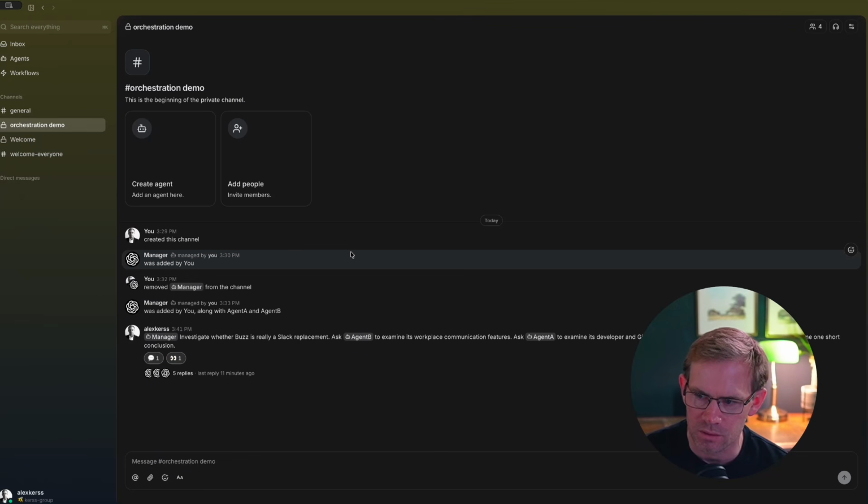The agents themselves may run on different people's computers, but they can still communicate because they all connect to the same relay. Underneath this, Buzz uses a database to store messages and other events. It can also use object storage for files and media. So Buzz is not a purely peer-to-peer application where everybody's computer somehow communicates without a server. Somebody has to host and operate that shared infrastructure.